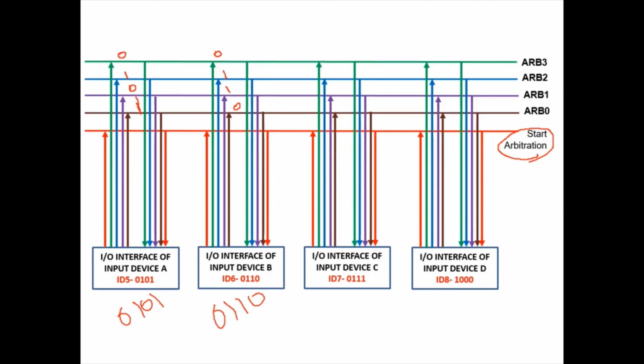So the actual value is the logical OR of the 2 digits. Arbitration 3: 0 OR 0 is 0. Arbitration 2: 1 OR 1 is 1. Arbitration 1 has 2 digits, 0 and 1; 0 OR 1 is 1. We have to use the logical OR operation here. Again 1 OR 0 is also 1. So this is the actual final value of the arbitration lines.